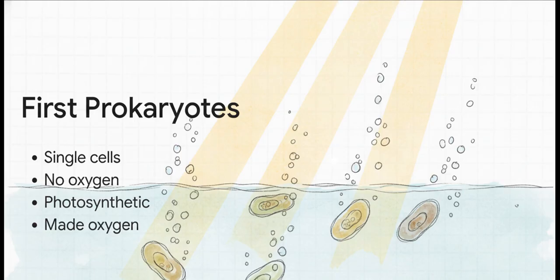But over time, some of these tiny organisms evolved an incredible trick. They actually learned to use sunlight for energy through photosynthesis. By doing this, they actively pumped oxygen out into the Earth's atmosphere as a byproduct. It was essentially this radical terraforming event. Just a happy evolutionary accident that completely changed the air on our planet, literally paving the way for all the complex oxygen-breathing life we see today.